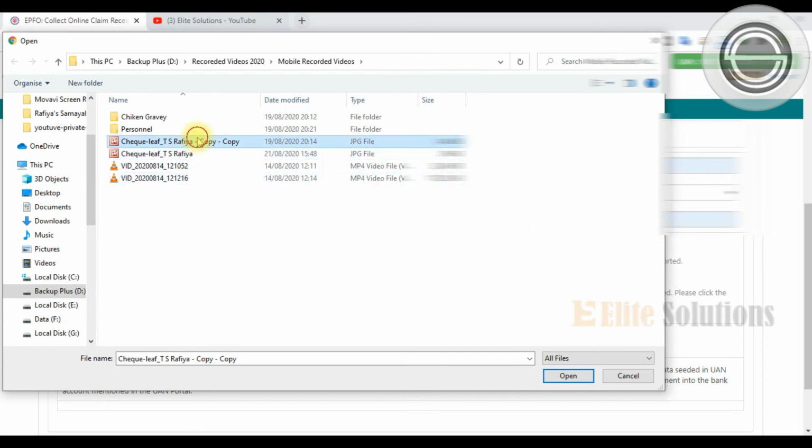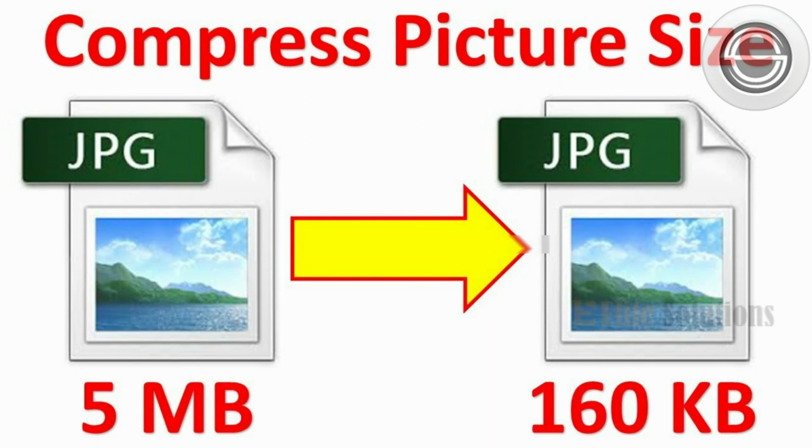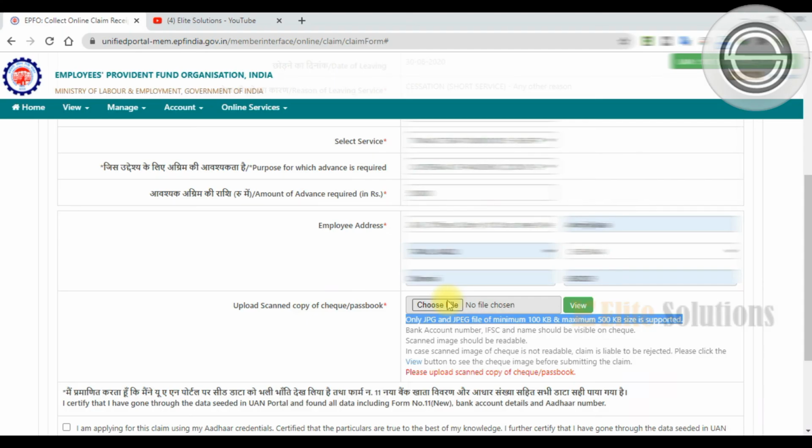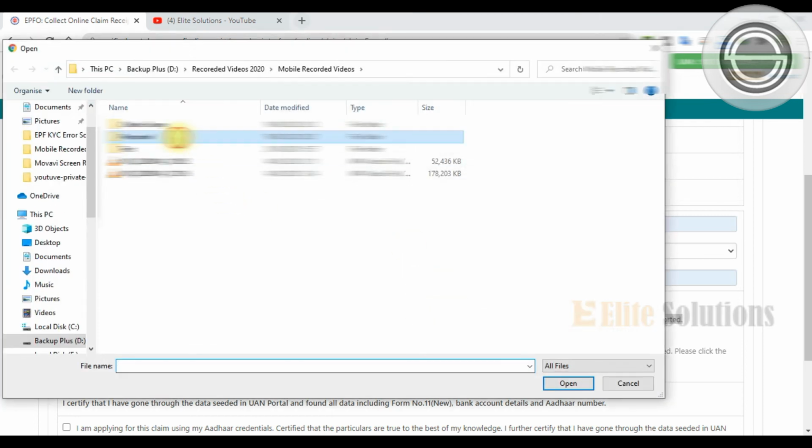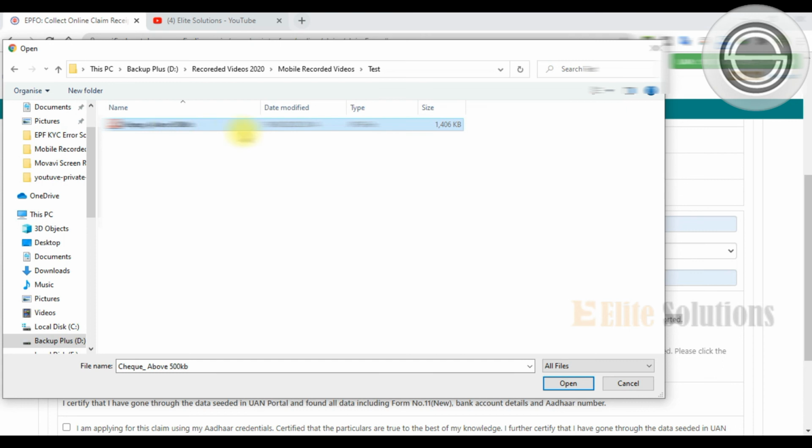In case your file size is more than 500 KB, we can easily minimize the file size. I'll share the video link in the description box, please check. Now, for example, we are uploading a cheque leaf whose file size is above 500 KB.